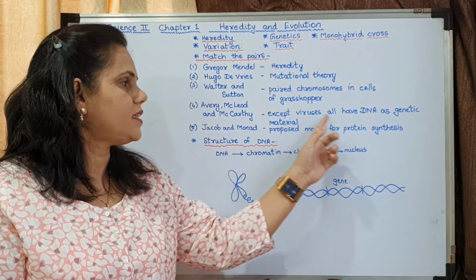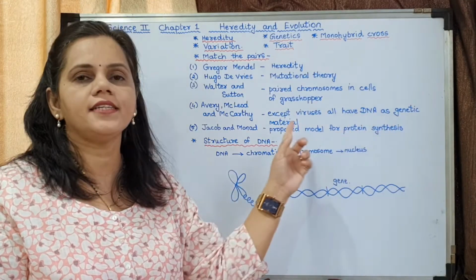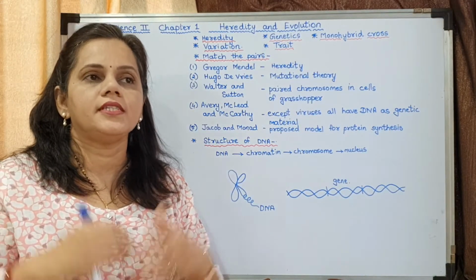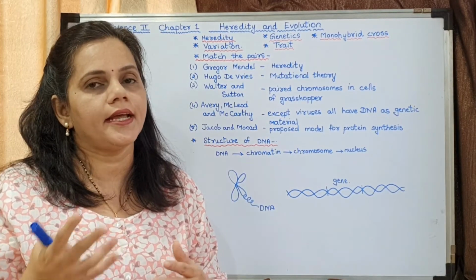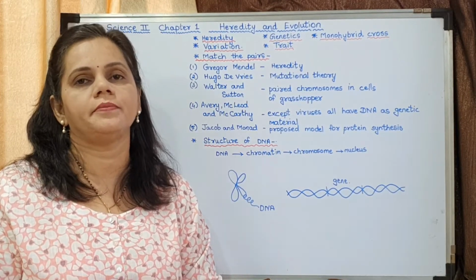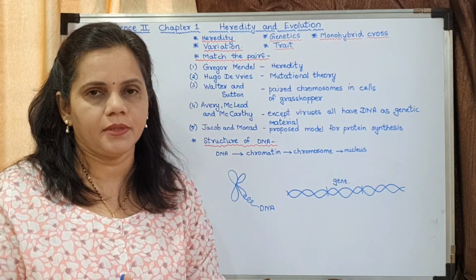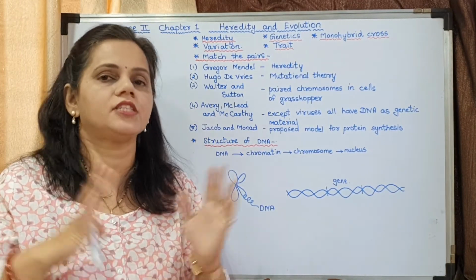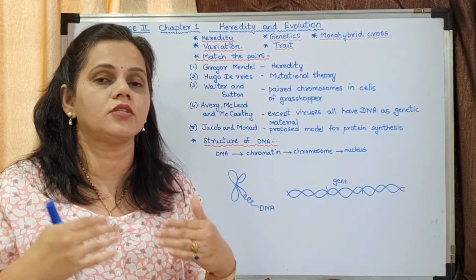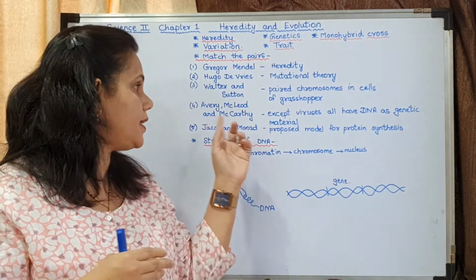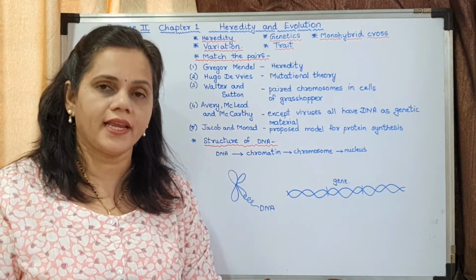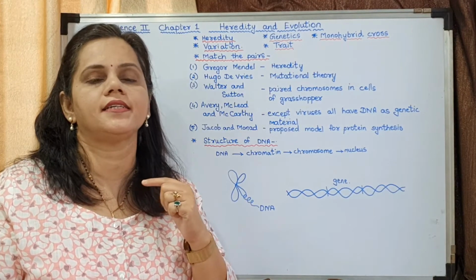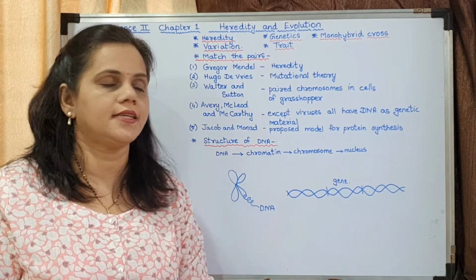Except viruses, all have DNA as genetic material. Till then they were not knowing the term DNA, but there is a genetic material. This was a discovery which they did at that time. But viruses have DNA. There are two types of viruses, DNA viruses and RNA viruses.